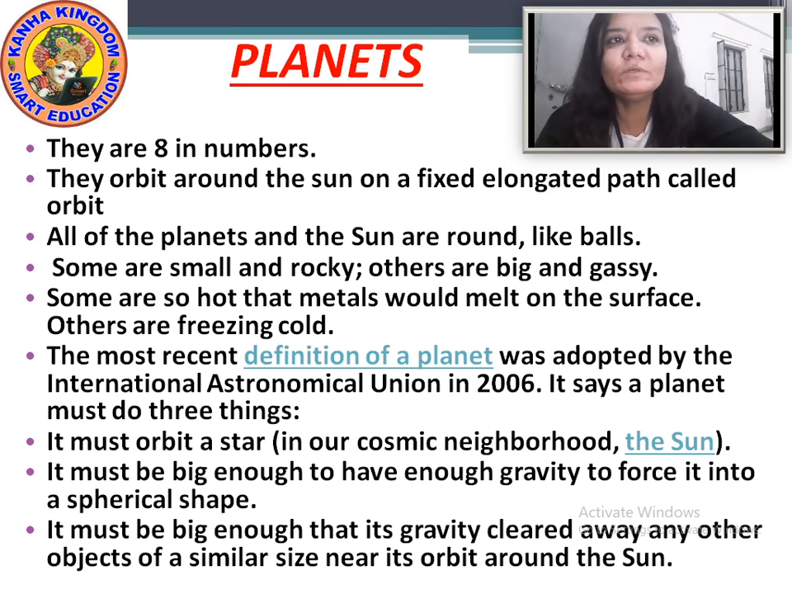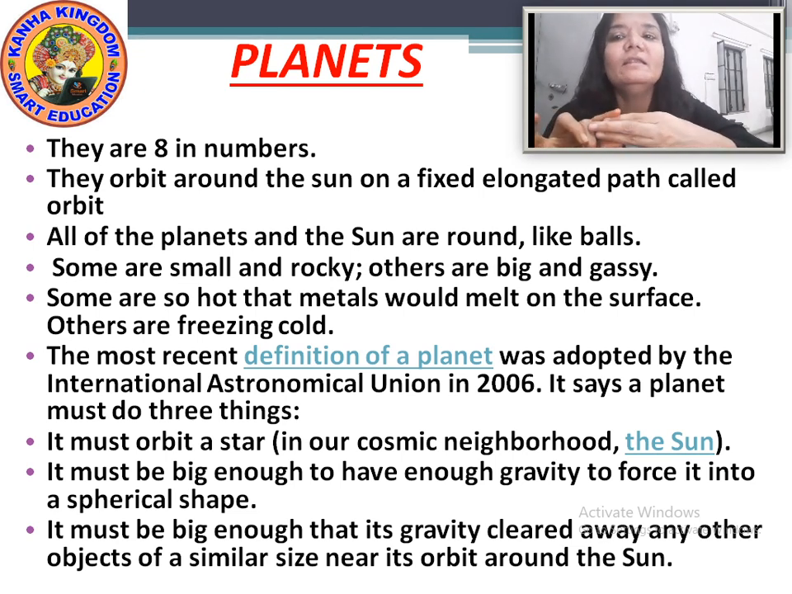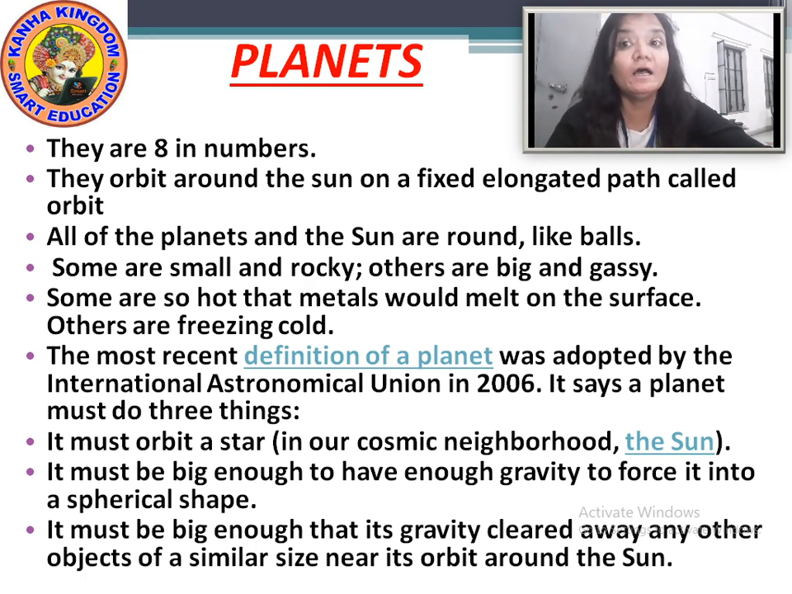As the astronomers, or you can say the International Astronomical Union, says, to become a planet, 3 things are needed. If these 3 things are there, then that celestial body can be counted as a planet. Now, which are these 3 things? The first, it must orbit a star. A star means it must orbit the sun. The sun is a star.